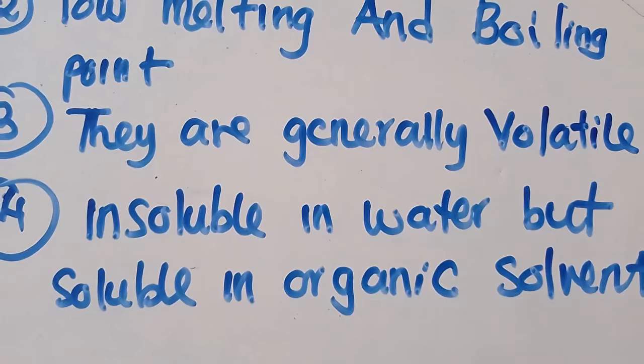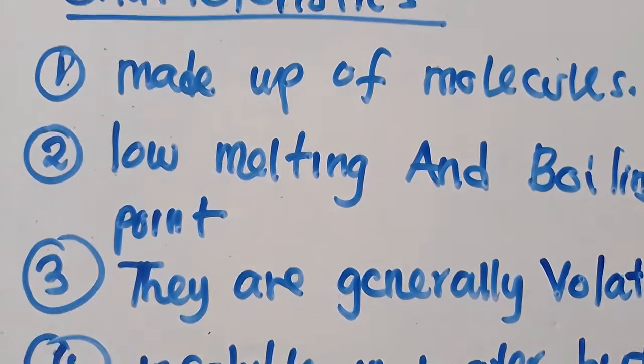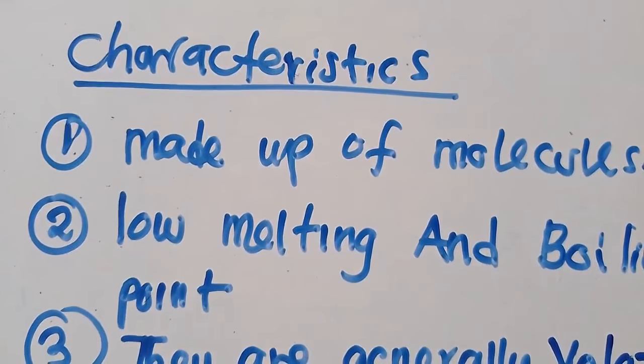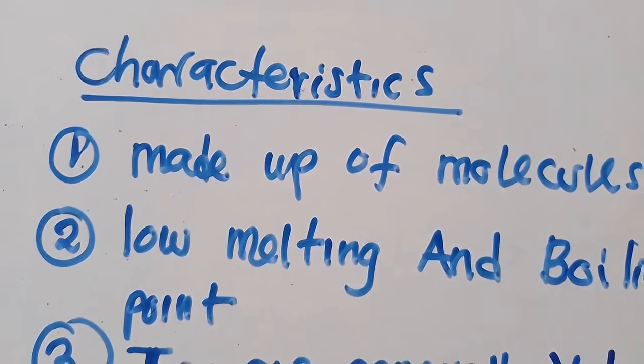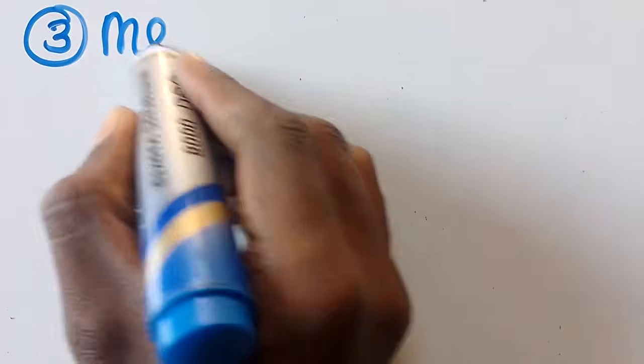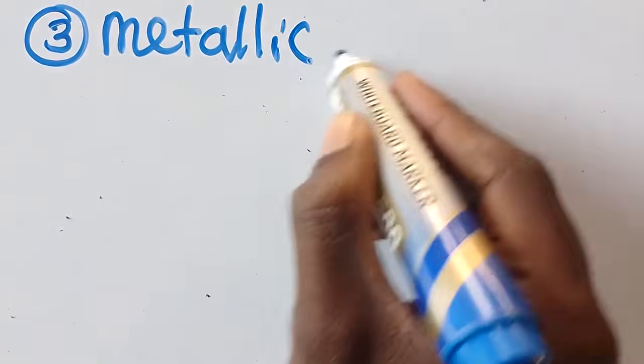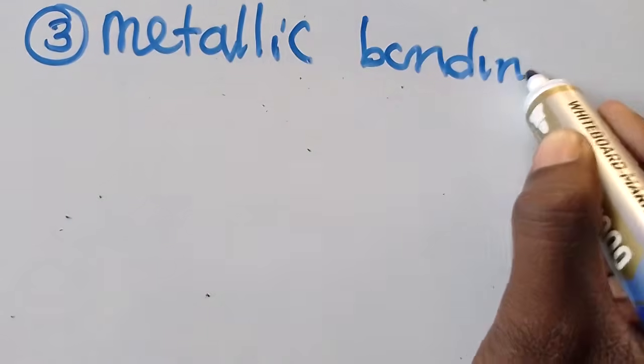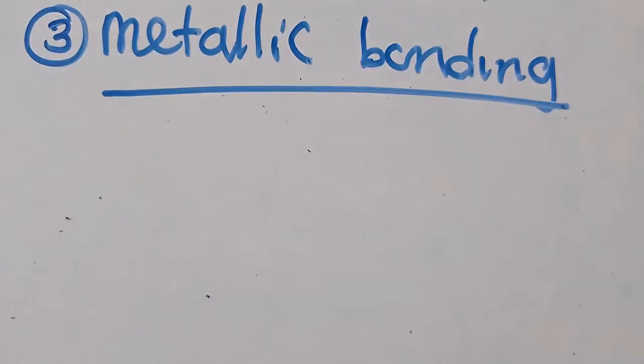Now the last one, which they don't even ask mostly in an exam. They don't usually ask it in an exam, but since we are doing bonding, I'm going to illustrate something. So the last type is metallic bonding. This is the last one, metallic bonding.